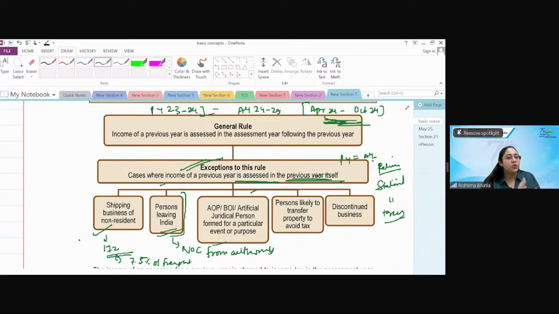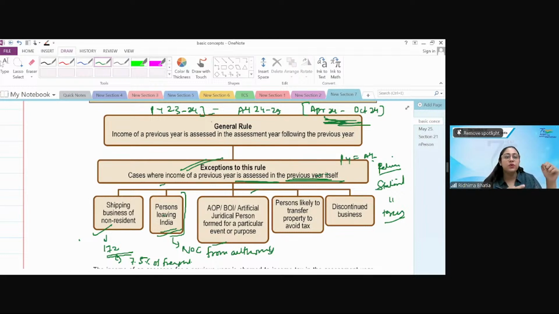If you want, we can submit all the taxes. All the taxes are deposited through TDS. Do not worry. These are all his income details. Then, if the assessing officer is satisfied, they will give them the NOC. Okay, this person is free to leave India. And most of the time, immigration officers demand this NOC when you are leaving India. So this is a very crucial document because at the airport or port, the authorities ask for this NOC.